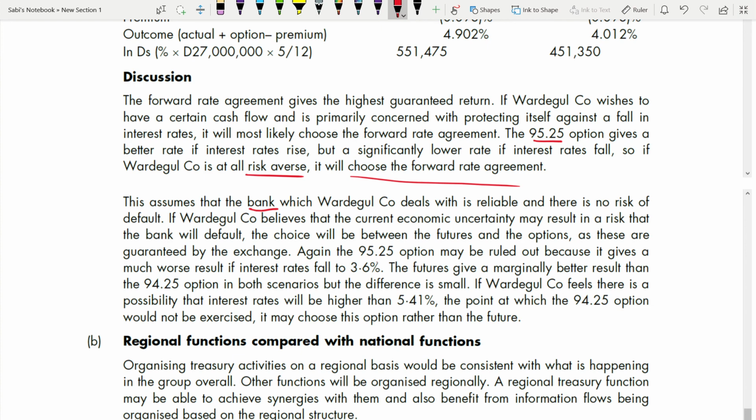Again, 95.25 will be ruled out because it gives a much worse result if interest rate falls to 3.6%. The future gives a marginally better result than the 94.25 option in both scenarios, but the difference is small. When the difference is very small, make note of it. If the company feels that there is a possibility that interest rates will be higher than 5.1%, the point at which the 94.25 option would not be exercised, it may choose this option rather than future. So all these numbers, see by your figures and then write.